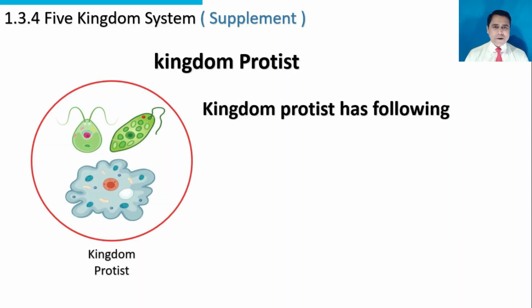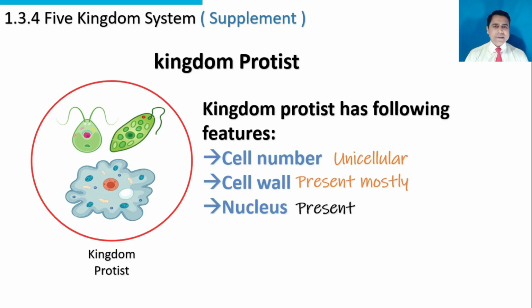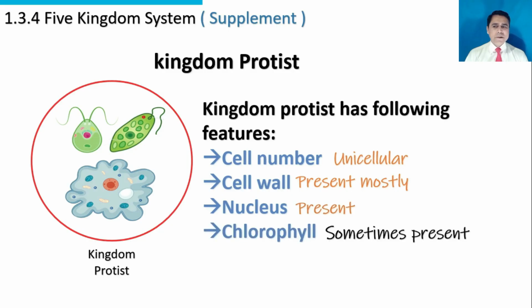This is kingdom protist. Kingdom protist has following features: cell number, unicellular, cell wall, present mostly. There are some organisms in kingdom protist which don't have cell wall, but most of them have cell wall. Nucleus present, chlorophyll sometimes present, not in all cases, present in some organisms of kingdom protist.